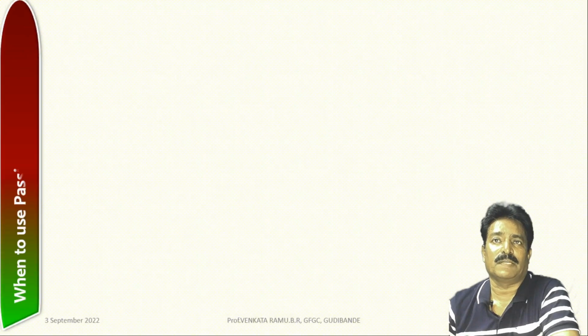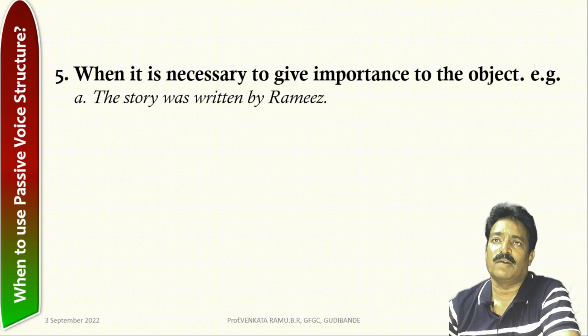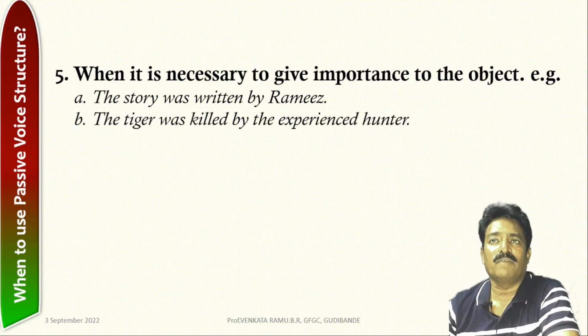Let's come to the fifth one. When it is necessary to give importance to the object. For example, the story was written by Ramesh. The tiger was killed by the experienced hunter.